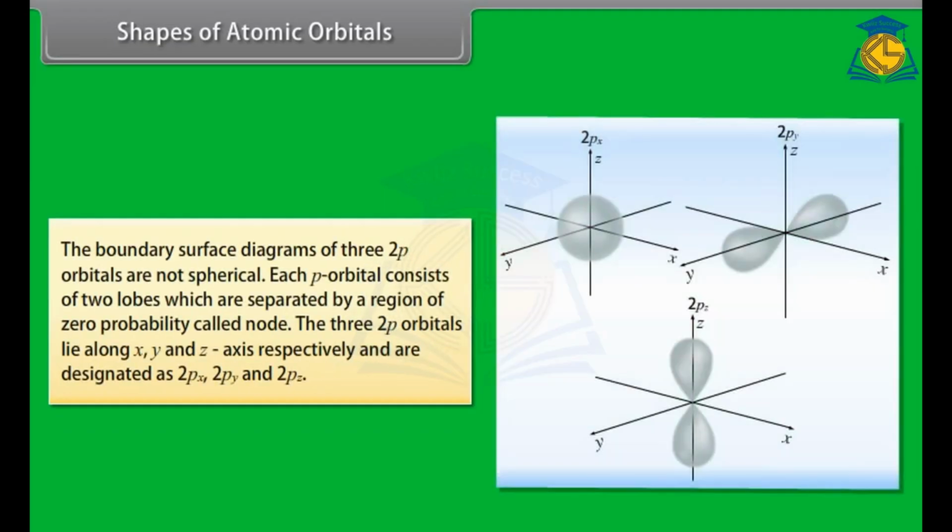The boundary surface diagrams of the three 2p orbitals are not spherical. Each p orbital consists of two lobes which are separated by a region of zero probability called a node. The three 2p orbitals lie along x, y, and z axes respectively and are designated as 2px, 2py, and 2pz.